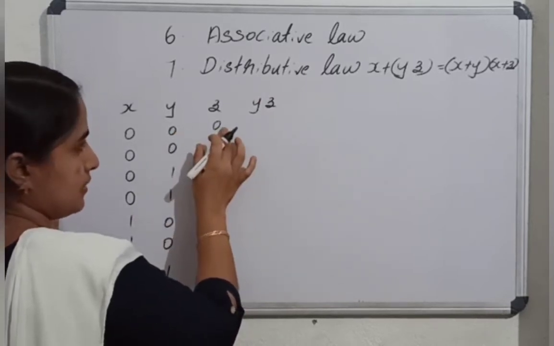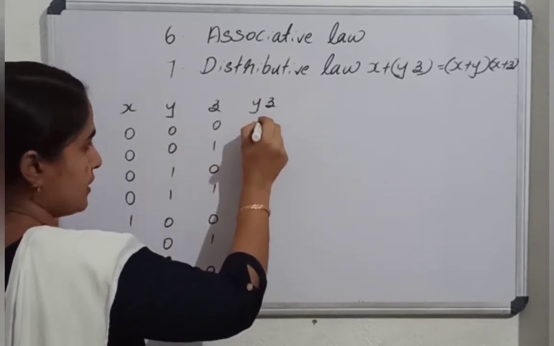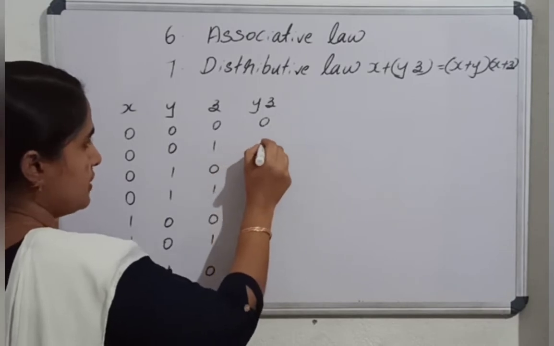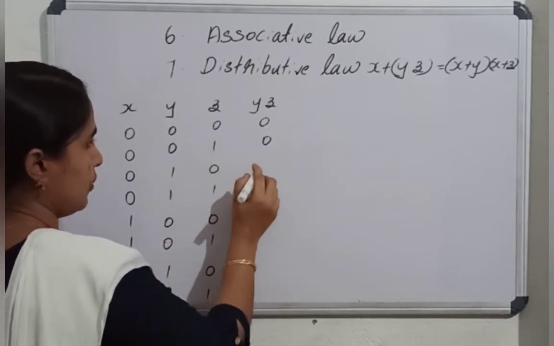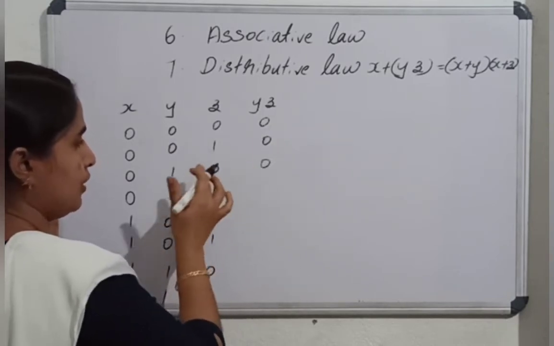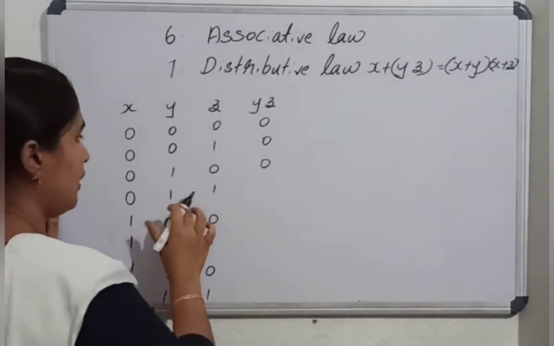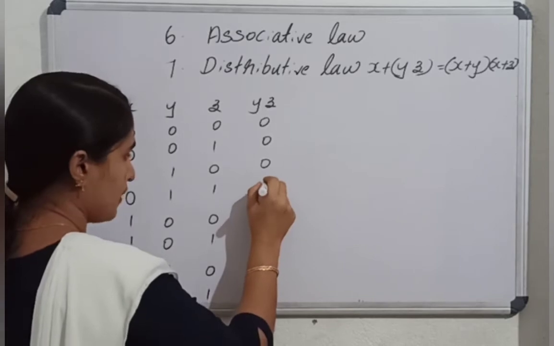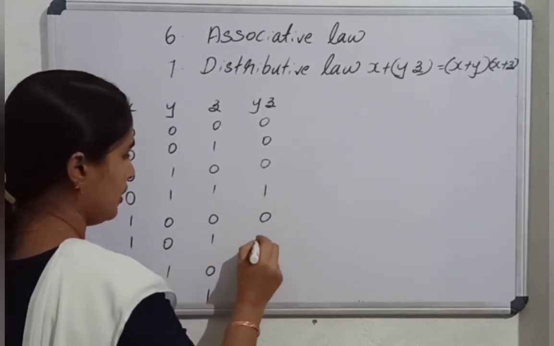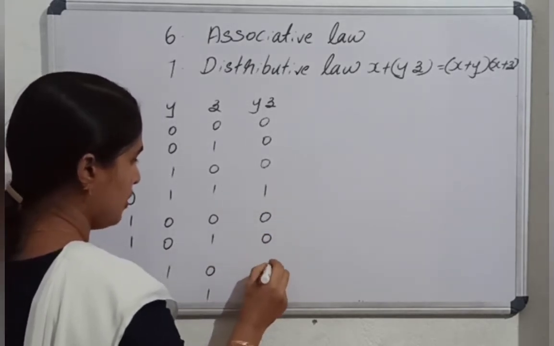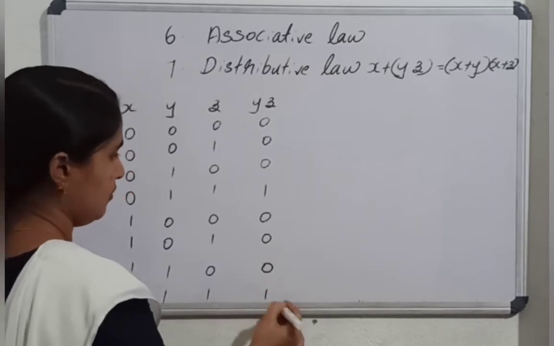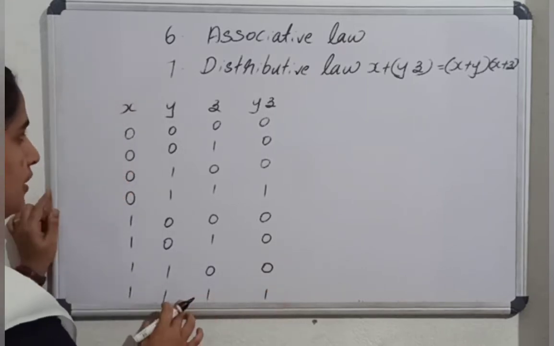y and z. 0 and 0 is 0. 0 and 1 is 0. 1 and 0 is 0. If either one of the terms is 0, the result will be 0 in case of the AND operator. 1 and 1 is 1. Here 0, here 0, here 0 and finally here 1, because 1 and 1.